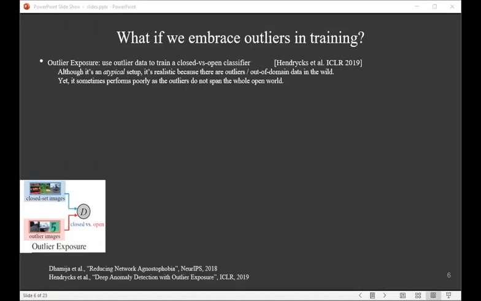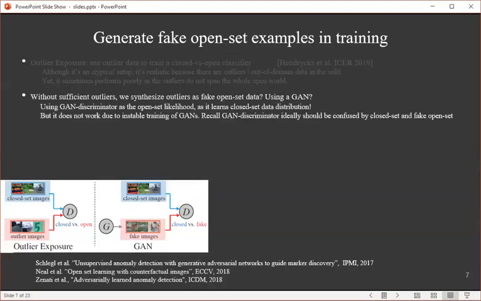Now let's consider the case when we have little or no training outliers. Is it possible to generate fake outliers like using a GAN? The answer is yes. There are many methods that use GANs to generate fake open set data during training. One idea which was not sufficiently explored in the literature is to use the GAN discriminator as the open set likelihood function for open set recognition.